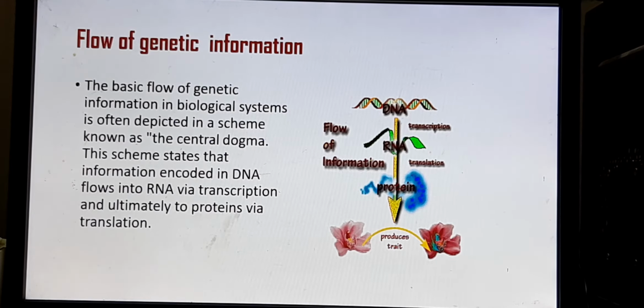So transcription and translation are the two main links in the flow of information. Then the proteins will be synthesized, and then any characters will be expressed inside the cell. So this is the flow of information at the genetic level. The genes, that we will learn in detail.